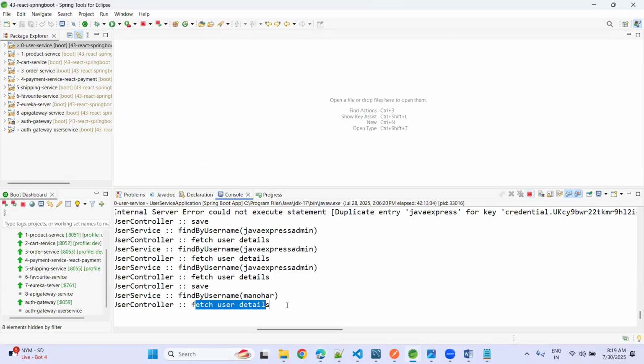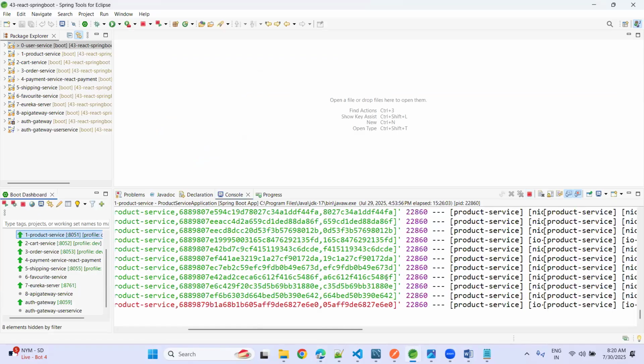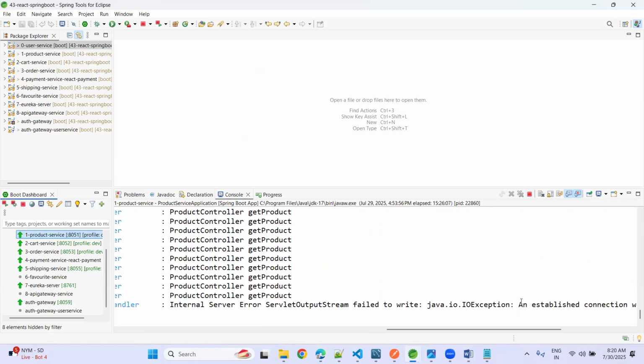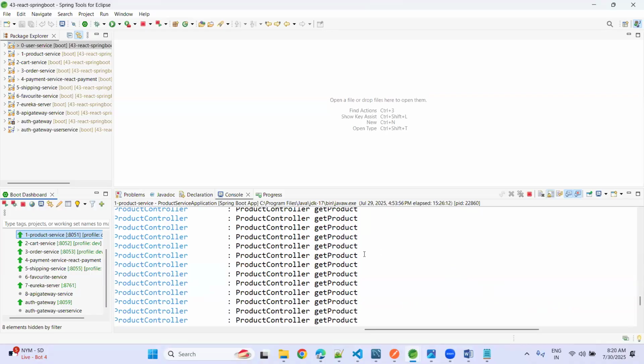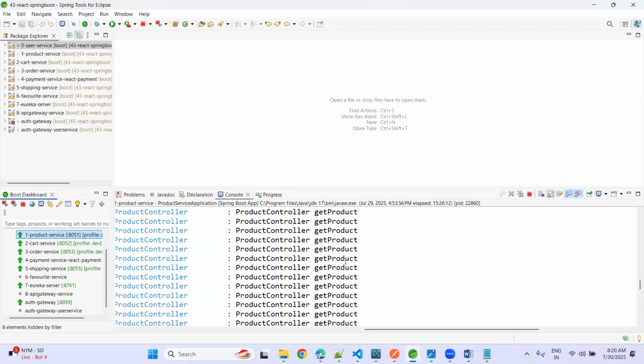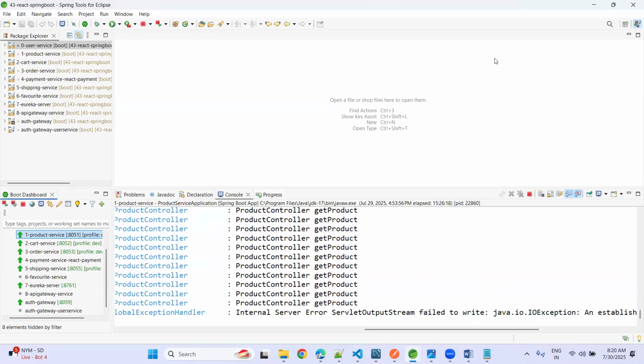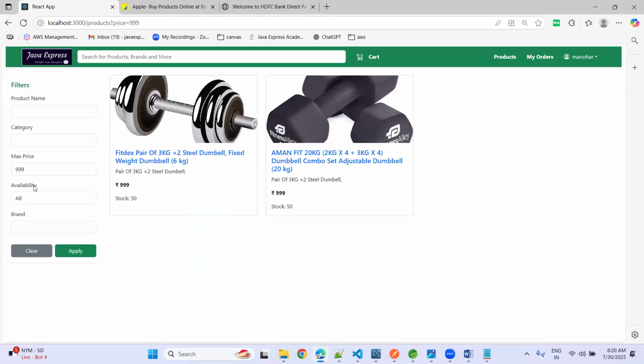See, fetch user details, fetch user by Manohar, and if you click on the product service, now see, exception handler, some IO exception, some database issue we got. Whenever you are fetching the product, internally some APIs are going back in this approach. Okay, now the next step is, I want to search directly.